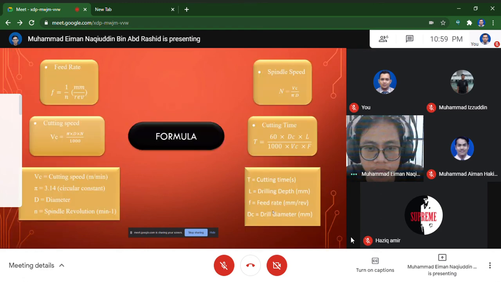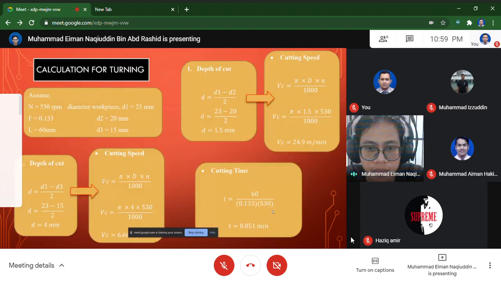This is for our calculation and formula. In our formula we have feed rate, cutting speed, spindle speed, and cutting time. So for our calculation for turning, process 1, we have cutting speed at 6.66 meter per minute.